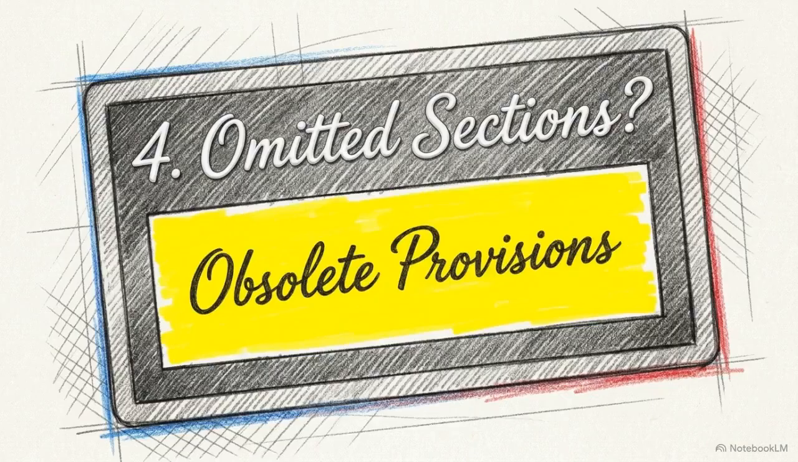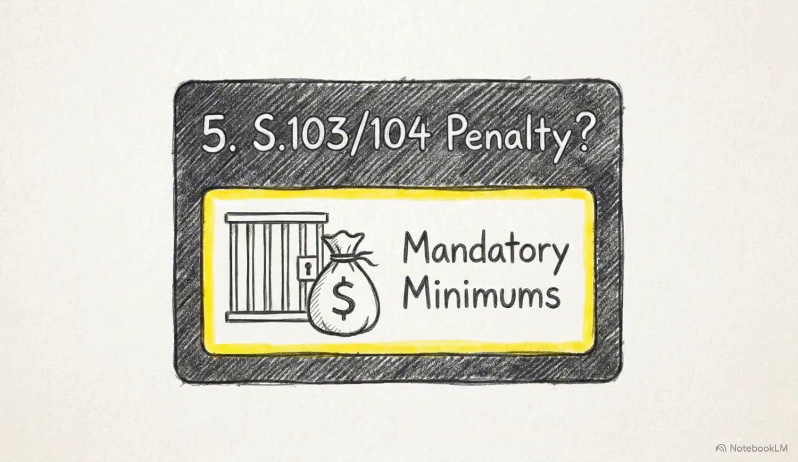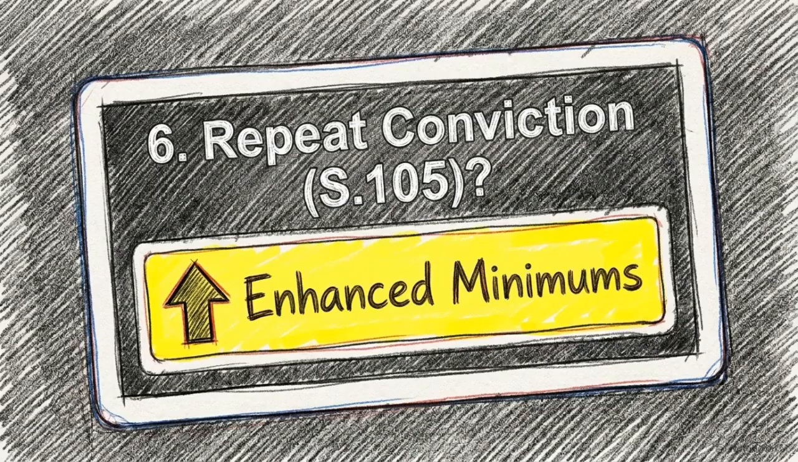Question 4. Which sections were entirely omitted? Sections 108 and 109. Question 5. What is the penalty range for Sections 103 and 104? 6 months to 3 years, plus 50,000 to 2 lakh rupees. Question 6. What is the enhanced penalty for a repeat offense? 1 to 3 years, and 1 to 2 lakhs.